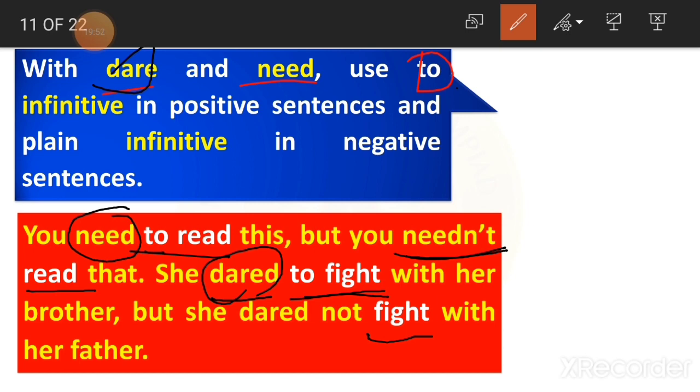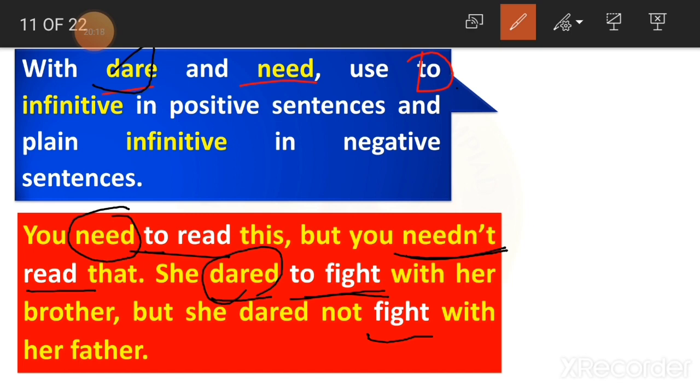Negative. She can't fight with her father. Or okay, she dared not fight with her father. This is the negative. Negative in the sense which we cannot do. Positive in the sense which we can do. Cannot in the sense not. So negative is cannot. We can't do. Negative is, positive is we can do.